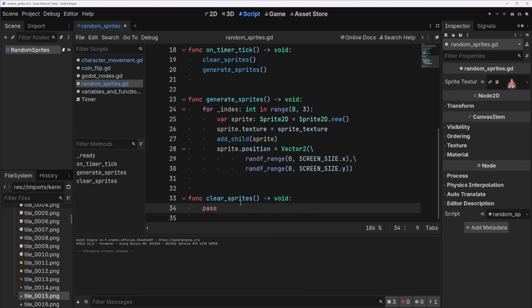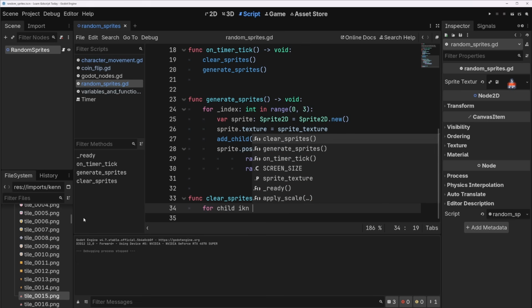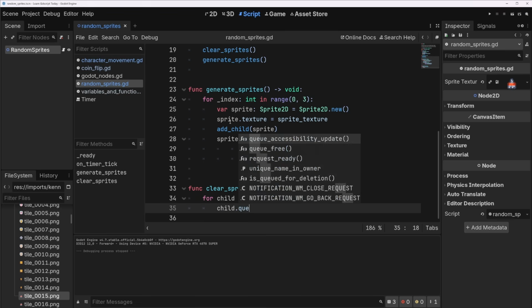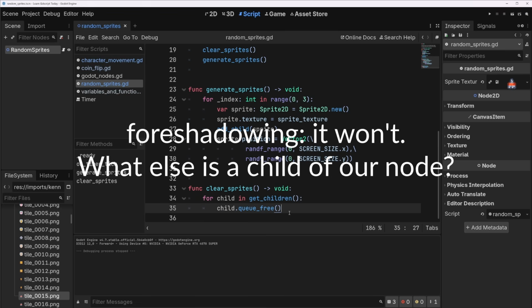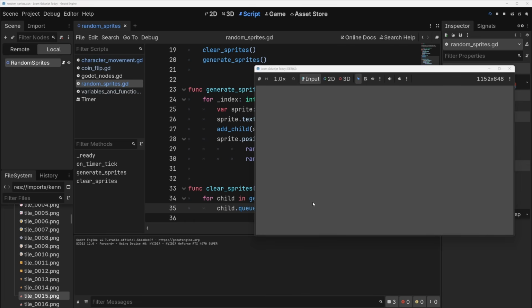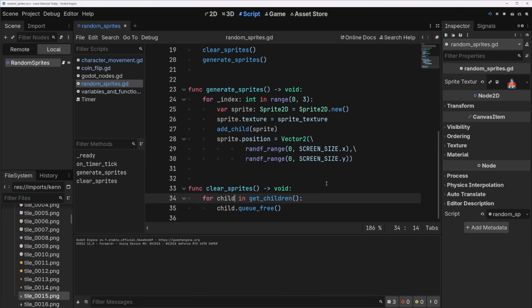So time for clear sprites. One of the easiest ways to clear sprites would just be to do something like for child in get children, we do child dot queue free. If you have other things as the child of your node, you'll have to do something else, but this will work for our use case. So let's see, 3 guys and nothing. Okay, what's going on here? Why aren't we getting any new guys?